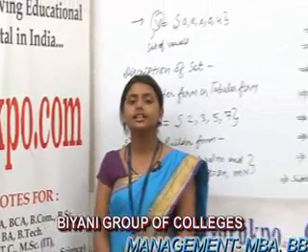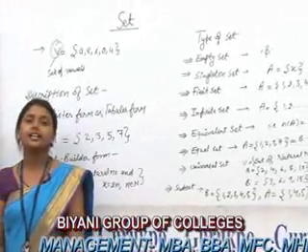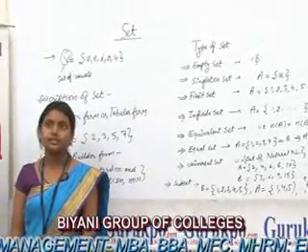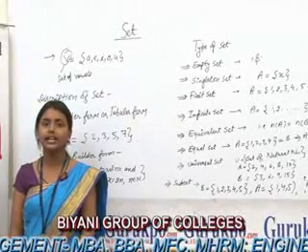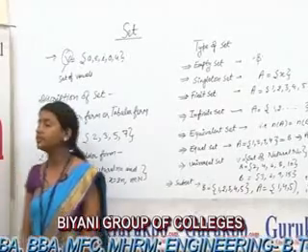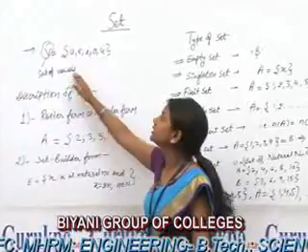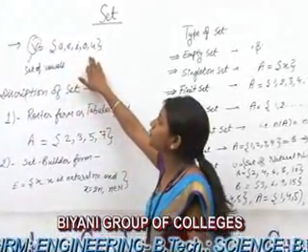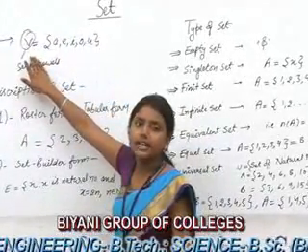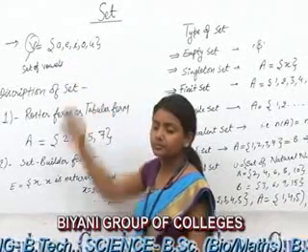Today I discuss the topic set in mathematics. What is a set? A set is a collection of well-defined objects. It is denoted by a capital letter and its elements are denoted by small letters. For example, V is the set of vowels in the English alphabet, equal to {a, e, i, o, u}. V is in capital letter and its elements are denoted by small letters.